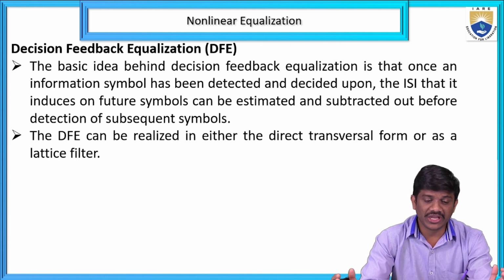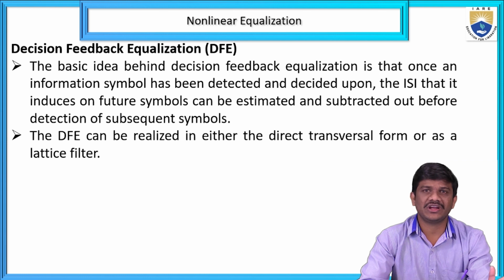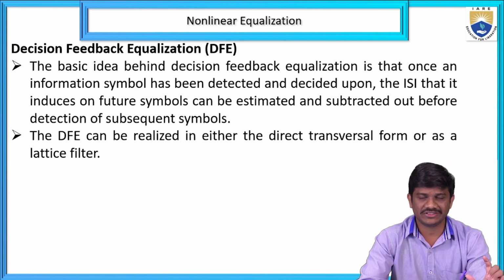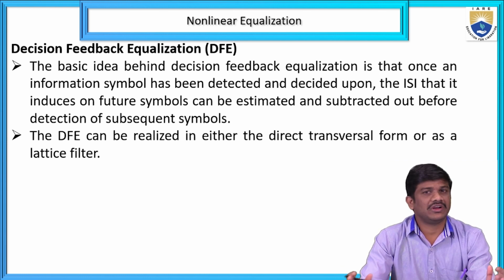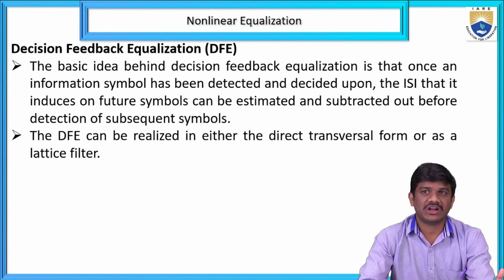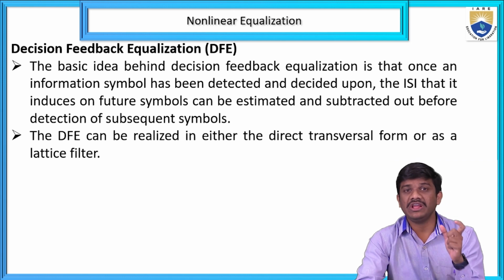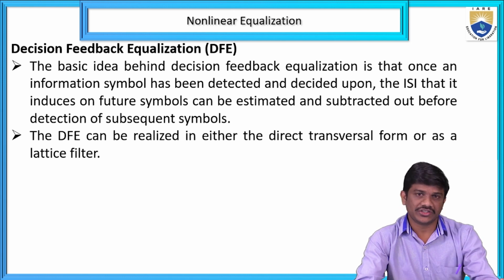As the name itself says, feedback equalization. Decision feedback equalization is based on the addition from the feedback, that is the main thing. Once an information symbol has been detected and decided upon, the inter-symbol interference it induces on future symbols can be estimated and subtracted before detection of subsequent symbols. Why do we go for equalization?